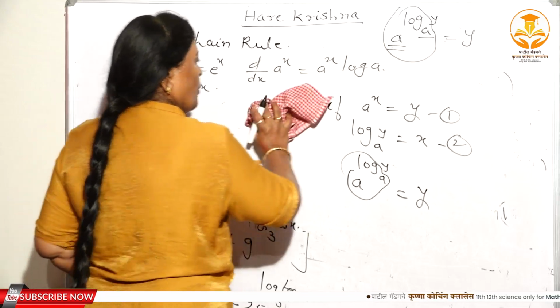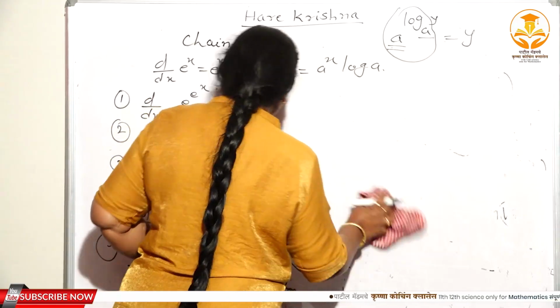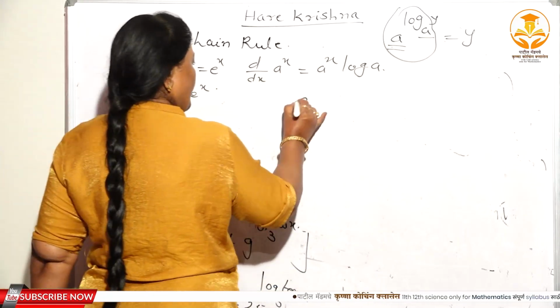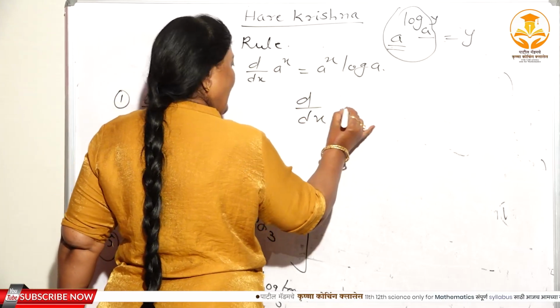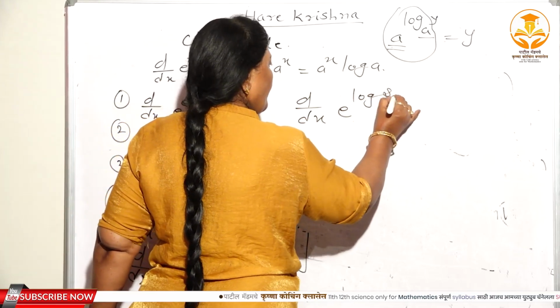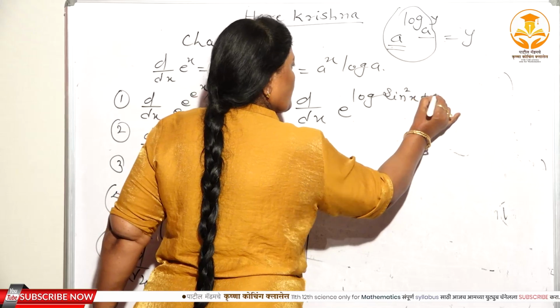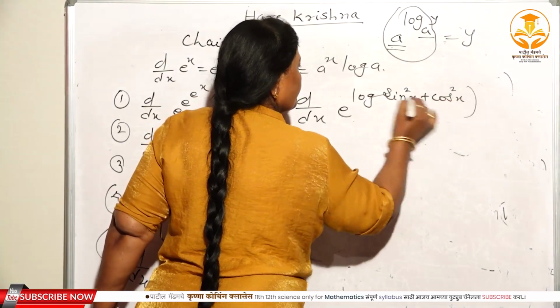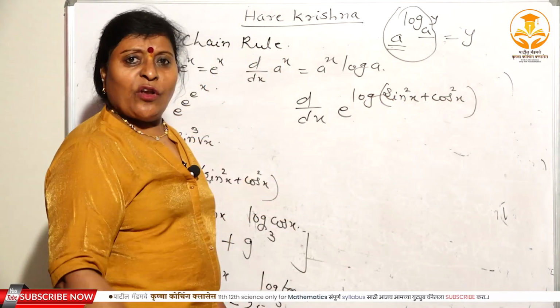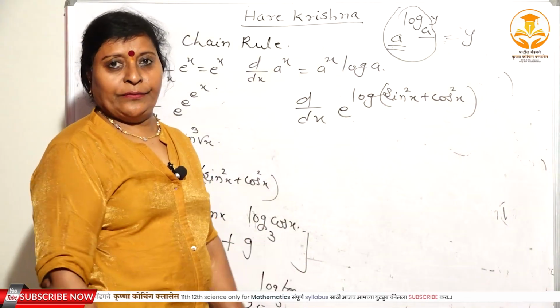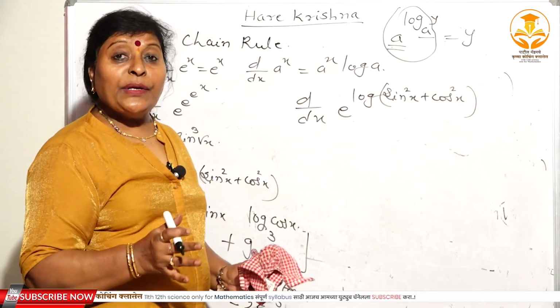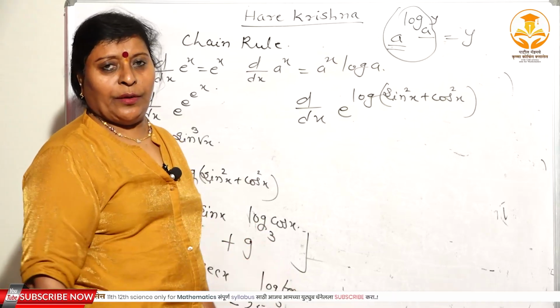So here also you have to apply the same concept for the third problem, that is d/dx of e raised to log of (sin square x plus cos square x). See, now whenever the base is not given, that means the base is e. When the base is e, that means we are using the natural logarithm.